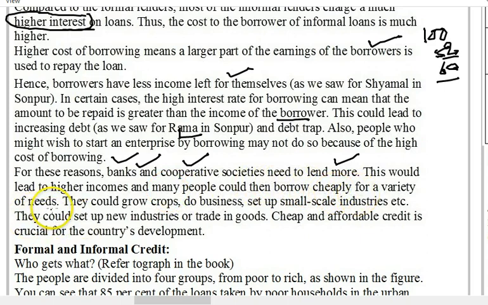So there is a requirement that banks and cooperative societies should give more and more loans to the people, especially those people who are really poor and whose means are very limited. They could grow crops, do business, set up small scale industries, etc. They could set up new industries of trade or trade in goods.